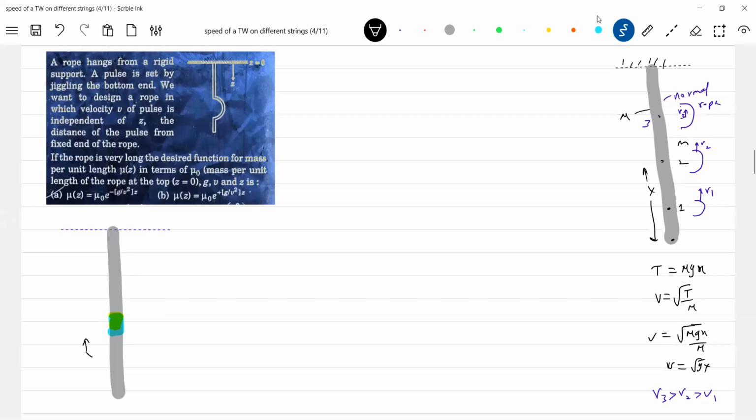Let this be at a distance x. This is dx. We know the tension here is T plus dT, and here T. Please do think systematically here. And what is dm? The mass of the small element of length dx. You have to ask why you are writing this as T plus dT.